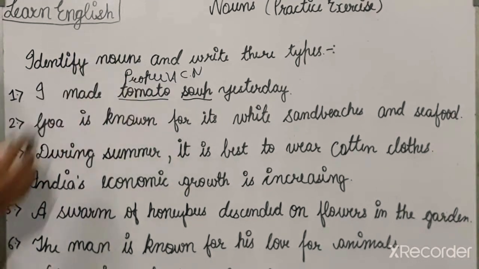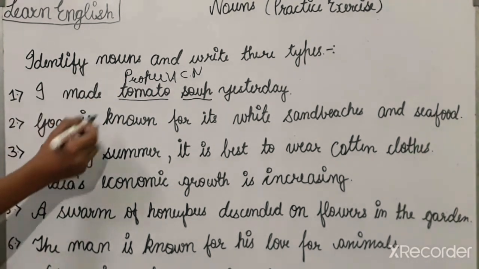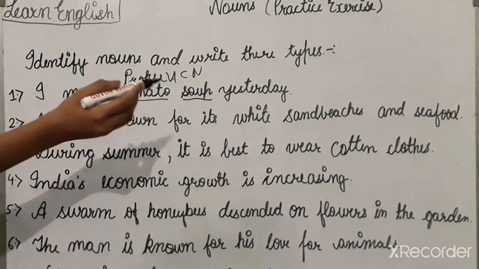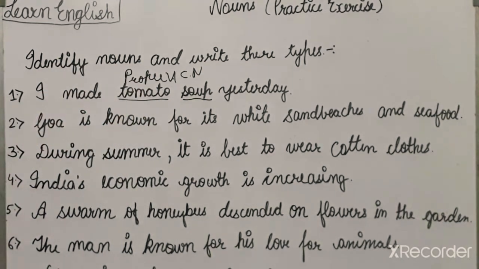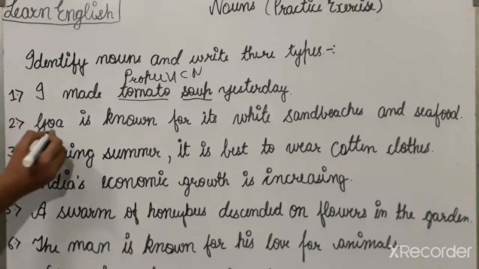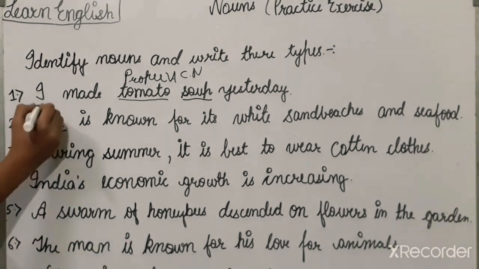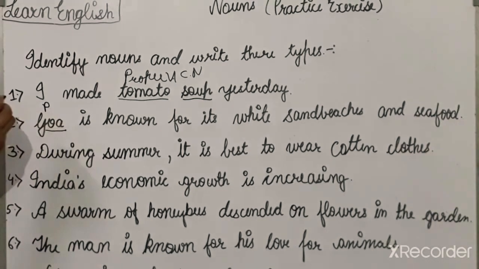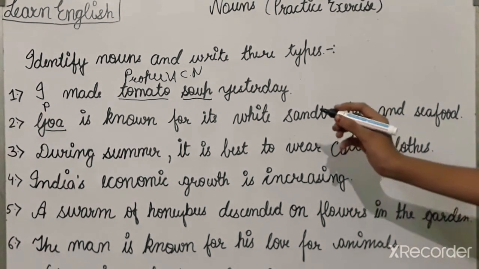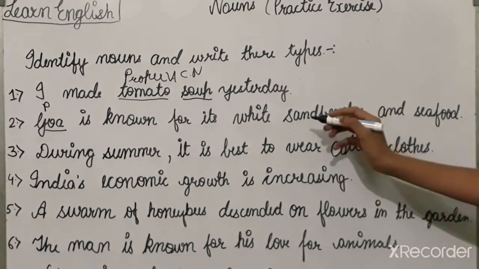Okay, so next is: Goa is known for its white sandwiches and seafood. Goa is a noun because it is the name of a place. Goa is a noun here and it is a proper noun. And here white sandwiches.